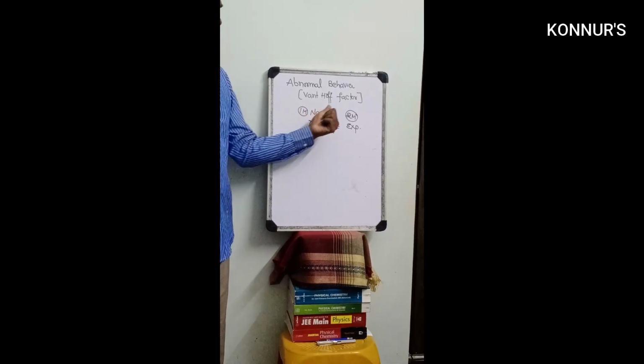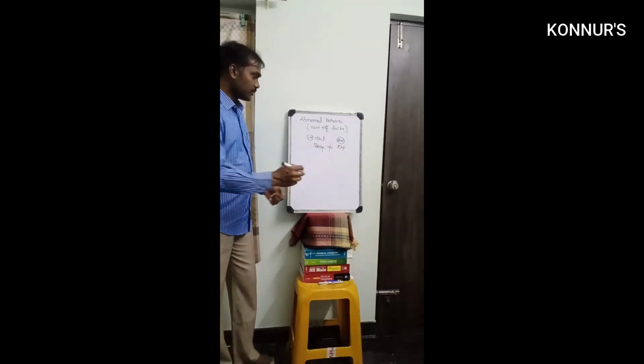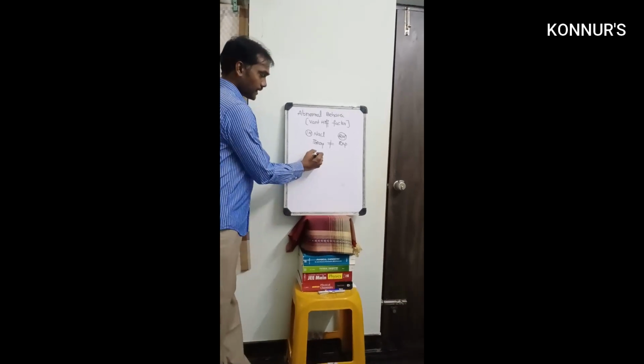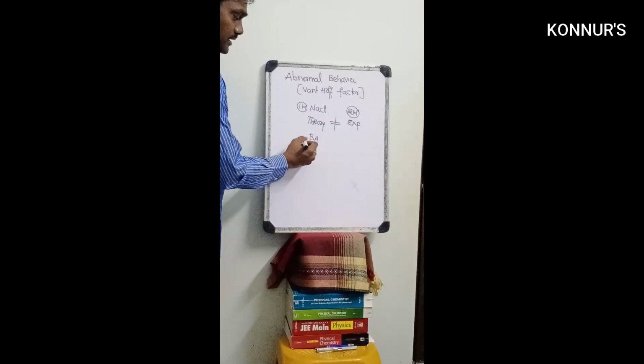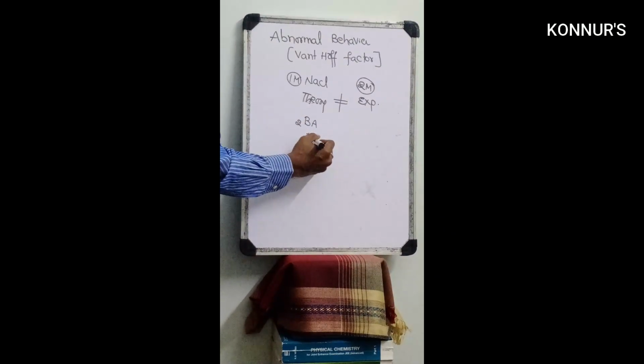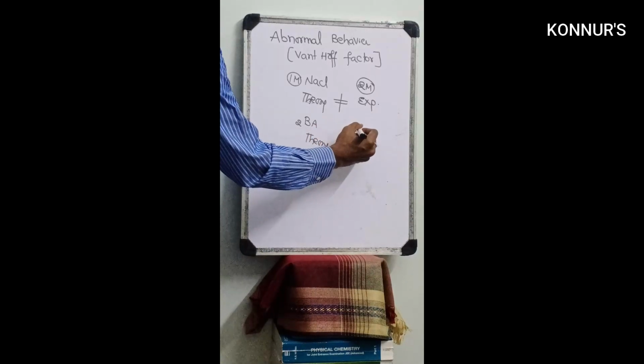Now suppose you take benzoic acid in benzene. In theory, 2 moles of benzoic acid enter the benzene and become 1 molecule.